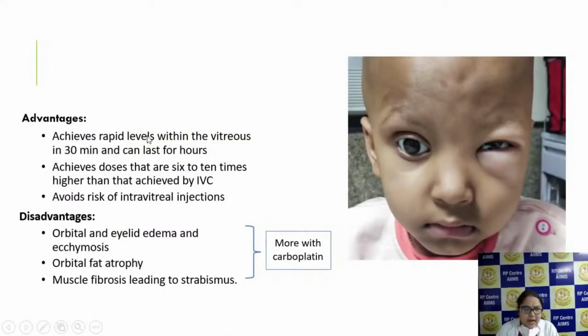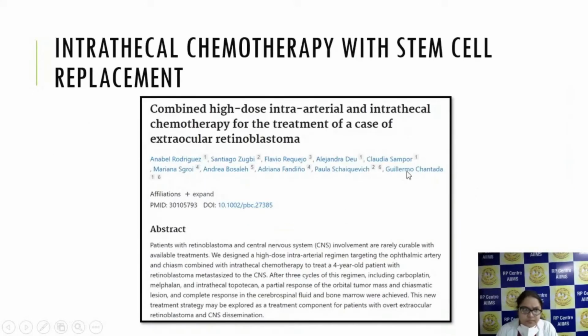The advantage is that it achieves a rapid level within the vitreous in 30 minutes and lasts for hours, and the dosage achieved is around 6 to 10 times higher than that achieved by intravenous chemotherapy, and it avoids the risk of intravitreal injection. But the problem is that it can lead to orbital and eyelid edema and ecchymosis, and orbital fat atrophy and fibrosis can also occur, which can lead to strabismus. So this was a patient for whom periocular chemotherapy was given and she had orbital edema.